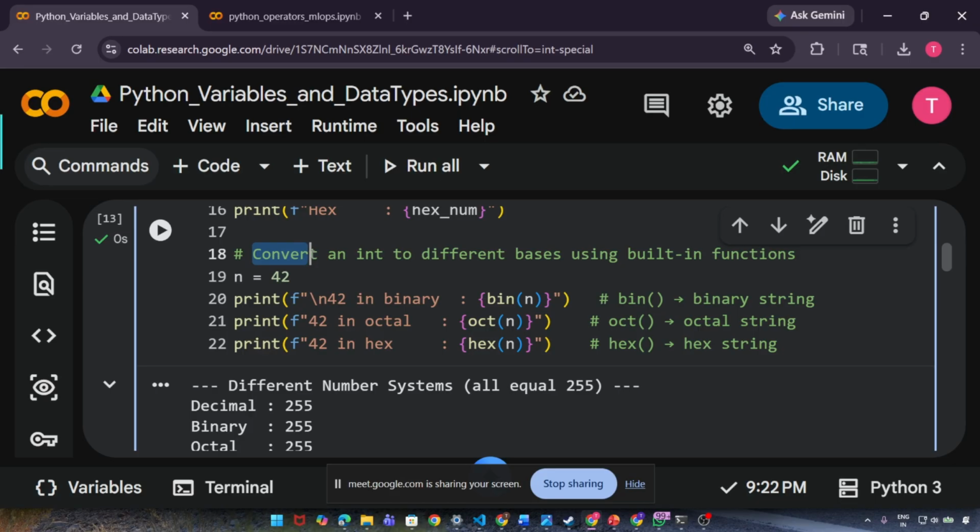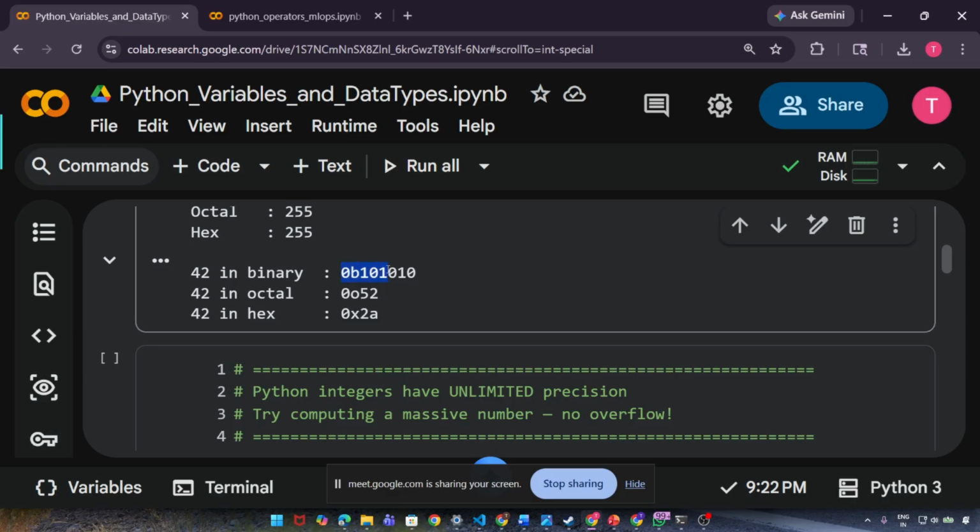Now, if you want to convert integers into other bases using built-in functions. Let's say you have an integer number and you want to convert it into something else, like binary or octal. Like I have chosen n = 42. Now, if you want to convert this 42 into binary, you have to call bin. Inside bin, just pass the value n in the brackets. If you pass this way, it will convert this number 42 into binary. If you pass inside oct, it will convert that into octal. If you pass inside hex, it will convert into a hex string. In binary it looks like this, octal looks like this, 42 in hex looks like this.